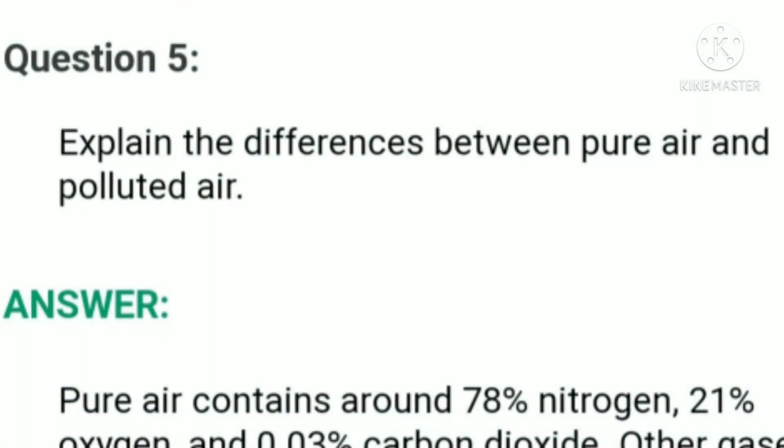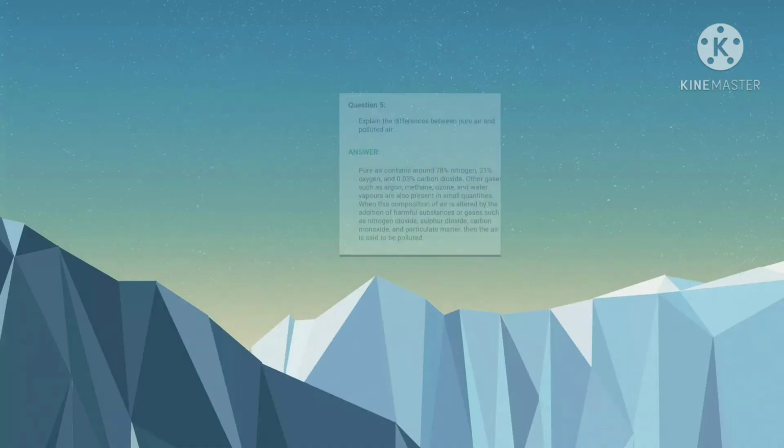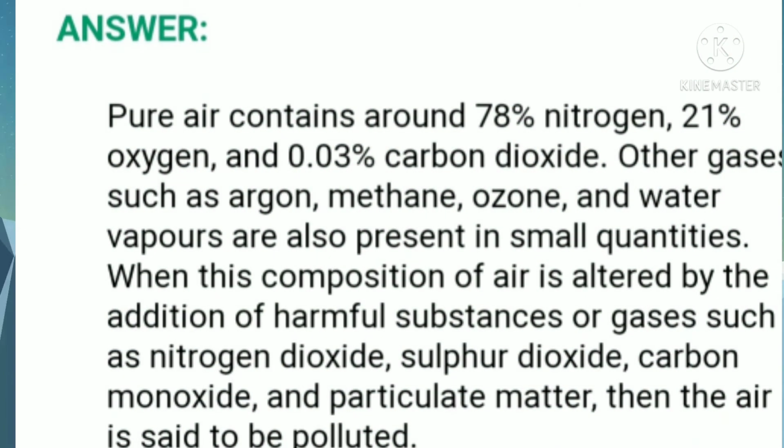Fifth question is, explain the differences between pure air and polluted air. Now the answer is, pure air contains around 78% nitrogen, 21% oxygen and 0.03% carbon dioxide. Other gases such as argon, methane, ozone and water vapors are also present in small quantities.